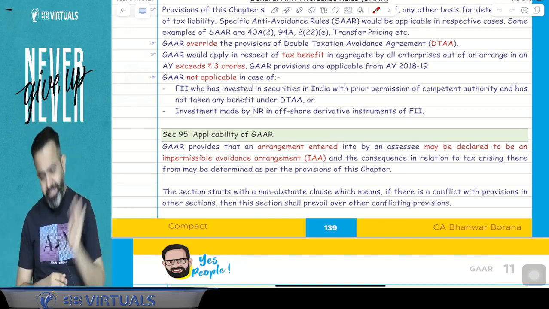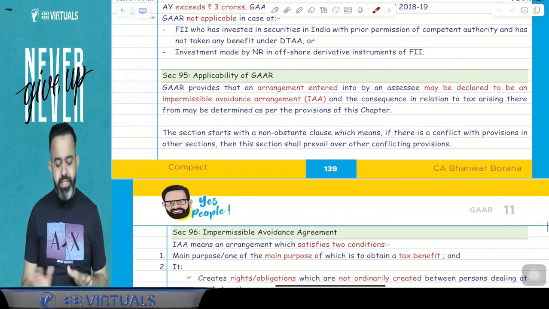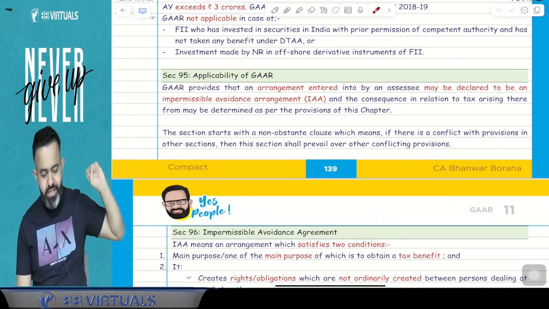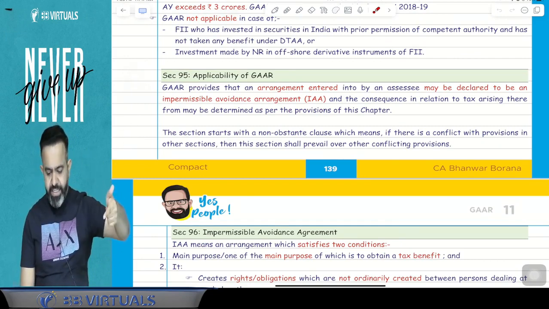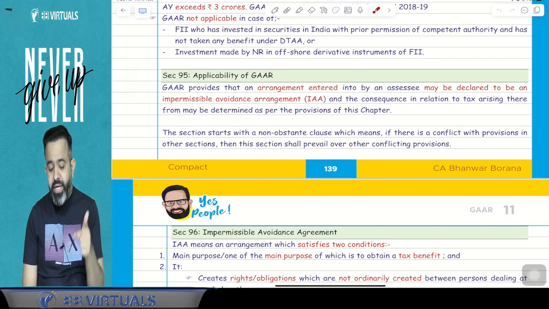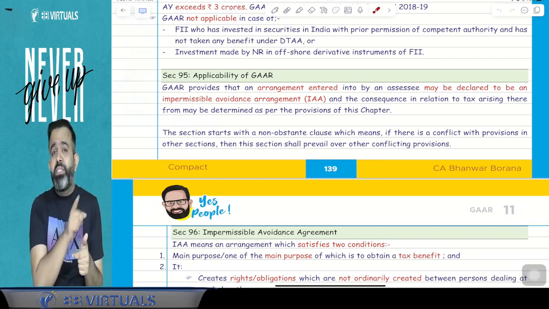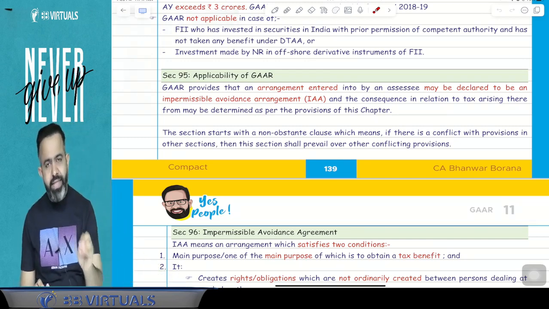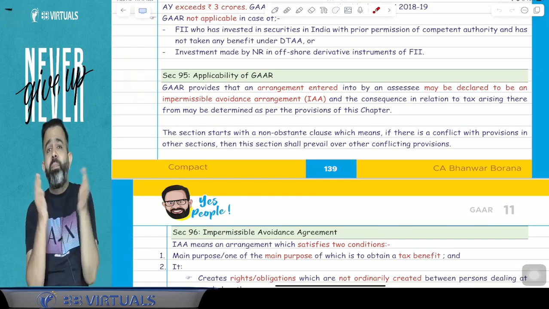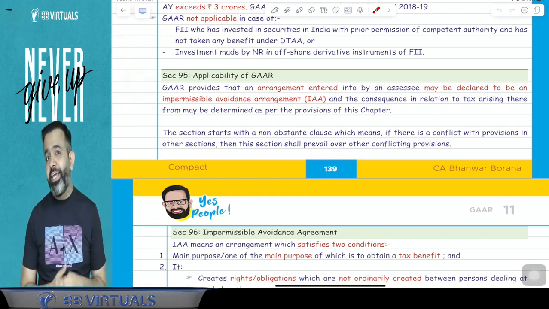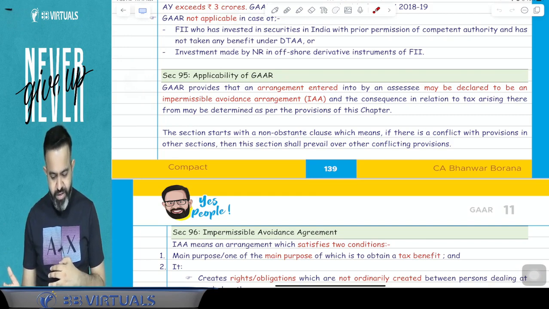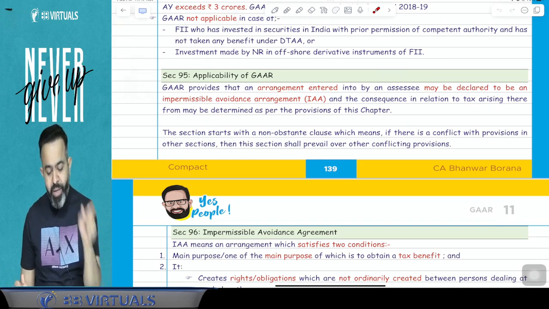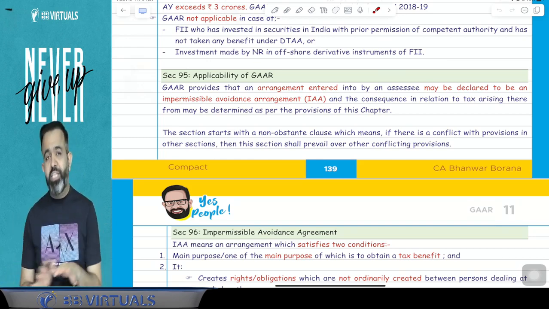Now guys, when will GAR apply? Here this section talks about the applicability of GAR. GAR provides that an arrangement entered into by the assessee may be declared as an impermissible avoidance arrangement, that is IAA, and the consequence in relation to the tax arising therefrom may be determined as per the provisions of this section.